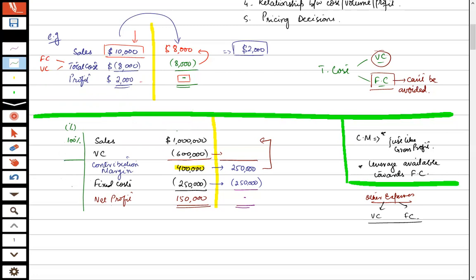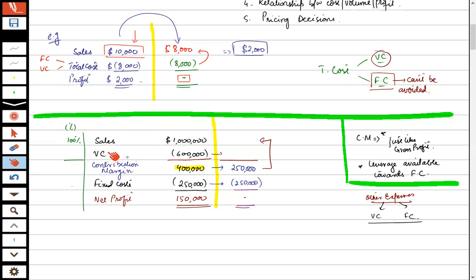Sales is 1 million and variable cost is 600,000. So how much percent does variable cost comprise? Can you calculate it? I don't get it. Okay, leave this. Just see this data.